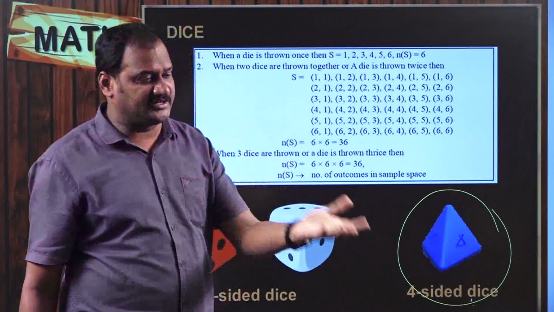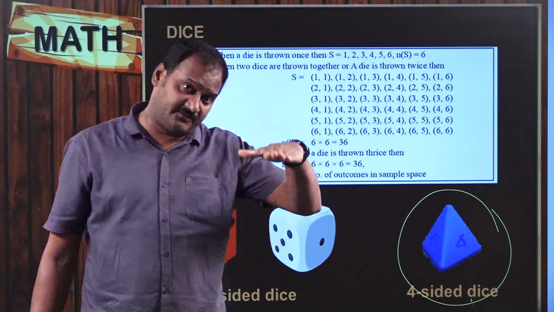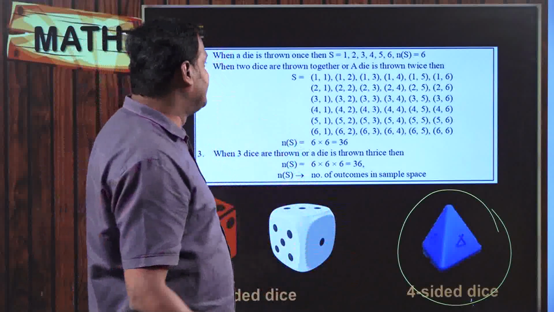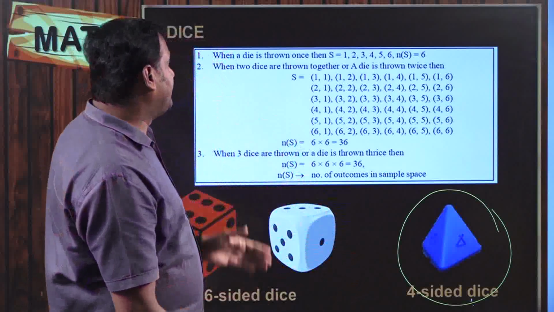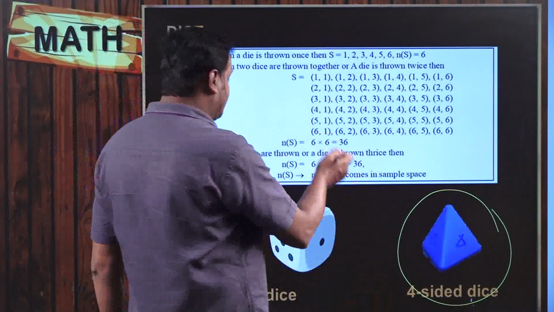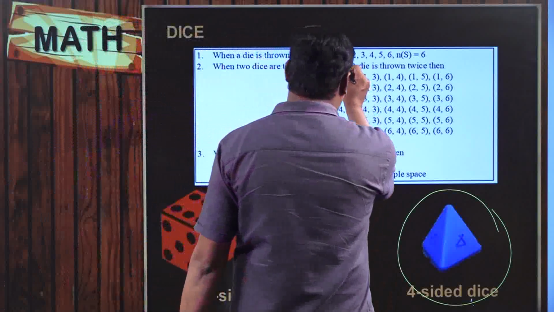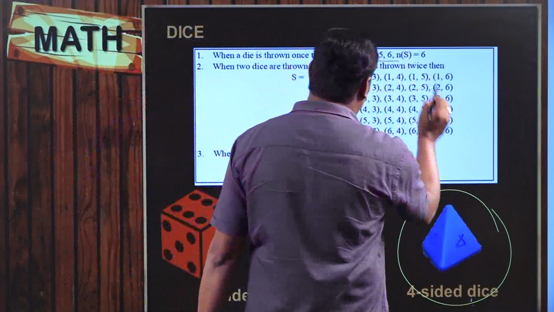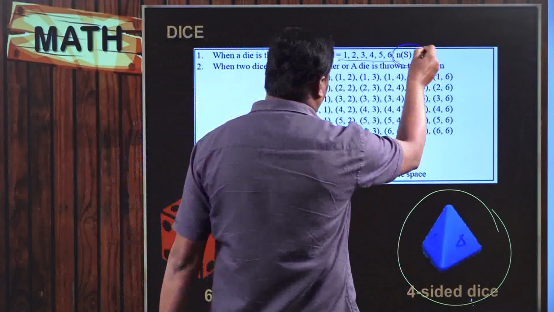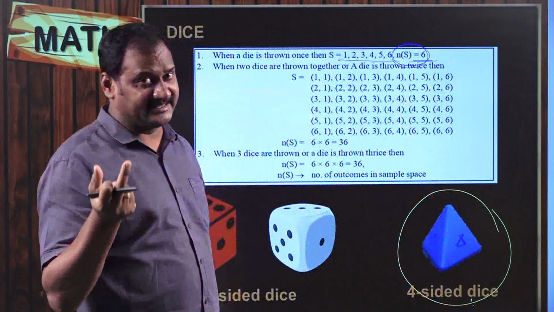Okay, so when you are rolling the dice, you might get 1 on the top face, otherwise 2, otherwise 3, otherwise 4, otherwise 5, otherwise 6. See here also the same thing. When you are rolling a single die, what are the favorable outcomes here? The favorable outcomes are 1 or 2 or 3 or 4 or 5 or 6. So the total number of favorable outcomes is 6, because you are rolling a single die.